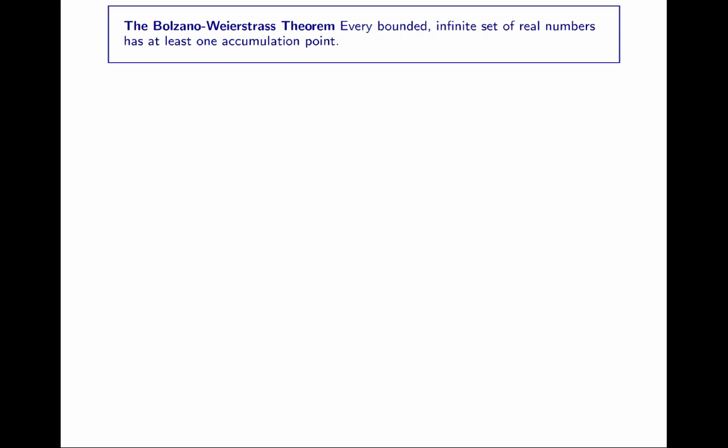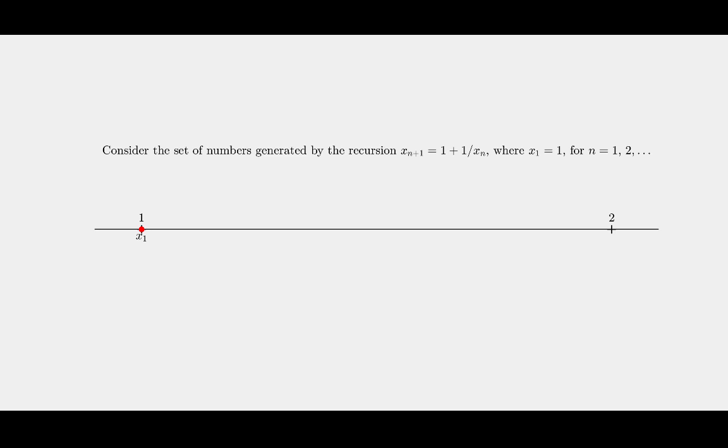So before we get into the proof, let's take a look at the idea behind the proof. So consider the set of numbers generated by the recursion: the new entry is 1 plus the reciprocal of the previous entry, where the first entry is 1. So x1, as we can see, is 1. x2 is 2, 1 plus the reciprocal of 1. The next entry would be 1 plus the reciprocal of 2.